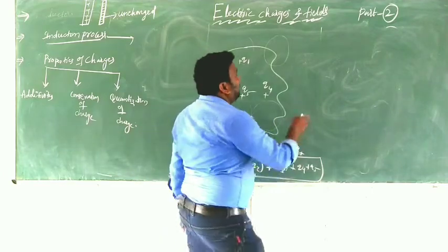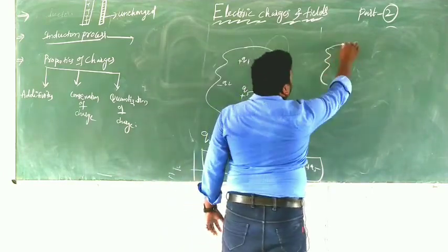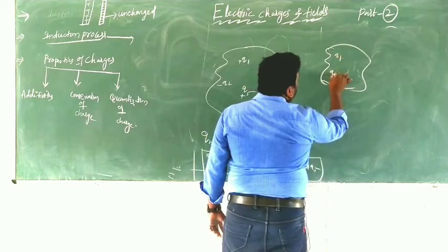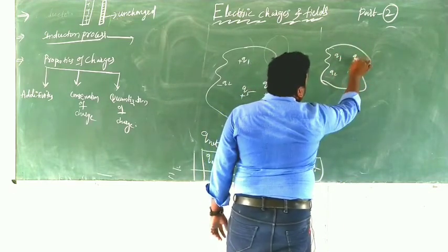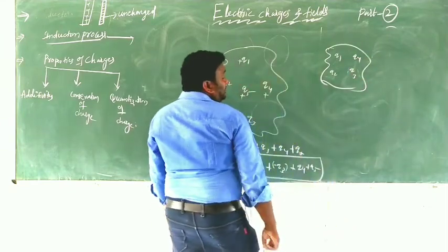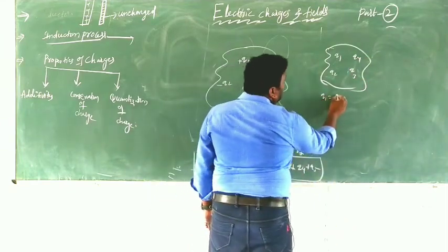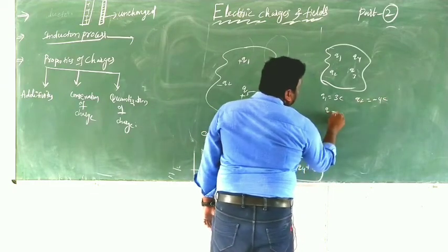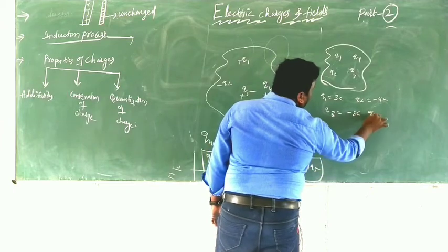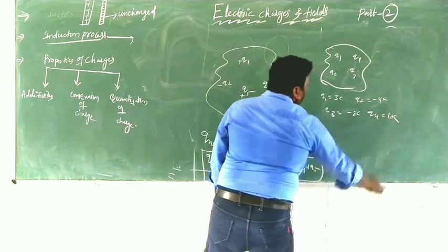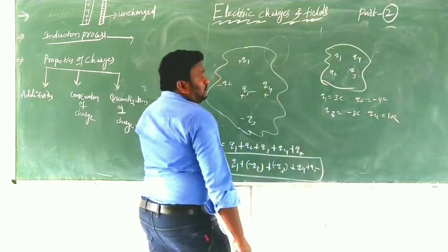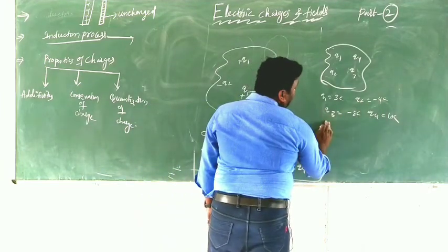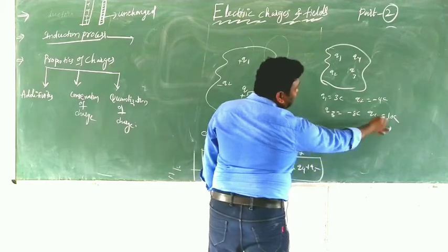For example, here I am taking another example. Here we have some charges Q1, Q2, Q3 and Q4. Given that Q1 is equal to 3 coulombs, Q2 is equal to minus 4 coulombs, Q3 is equal to minus 8 coulombs and Q4 is equal to 10 coulombs. Clear?